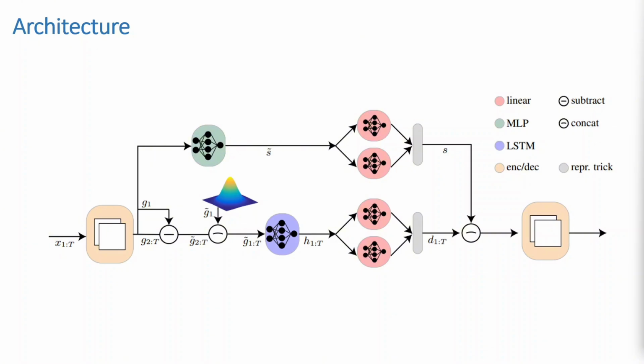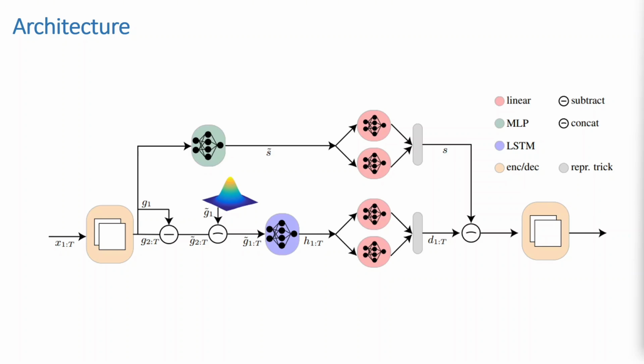Our sequential disentanglement model processes the input sequence x1 to xT to output its reconstruction by passing through a problem-dependent encoder that yields an intermediate sequence representation G1 to GT. Each element, x_t, is processed independently.